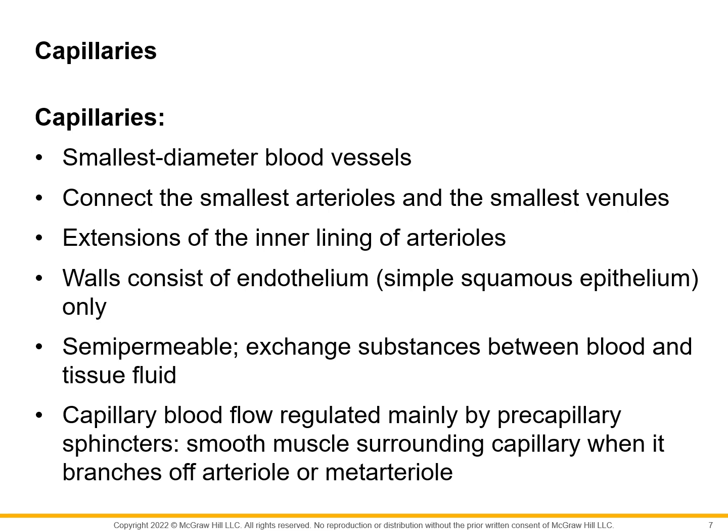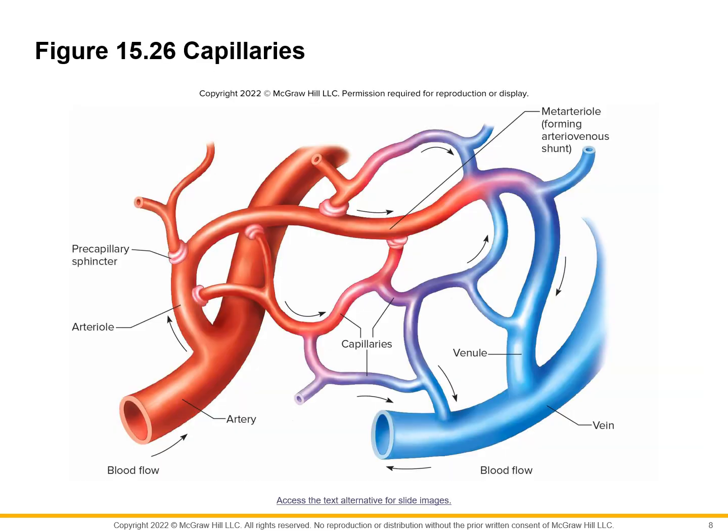So capillary blood flow is regulated mainly by a sphincter. This sphincter is made of smooth muscle at the end of the arteriole and the beginning of the capillary. So let us see this picture, which shows on this side here, this is the arteriole, or artery, and this is the arteriole, and here these are the capillaries. These are venules, and this is a vein.